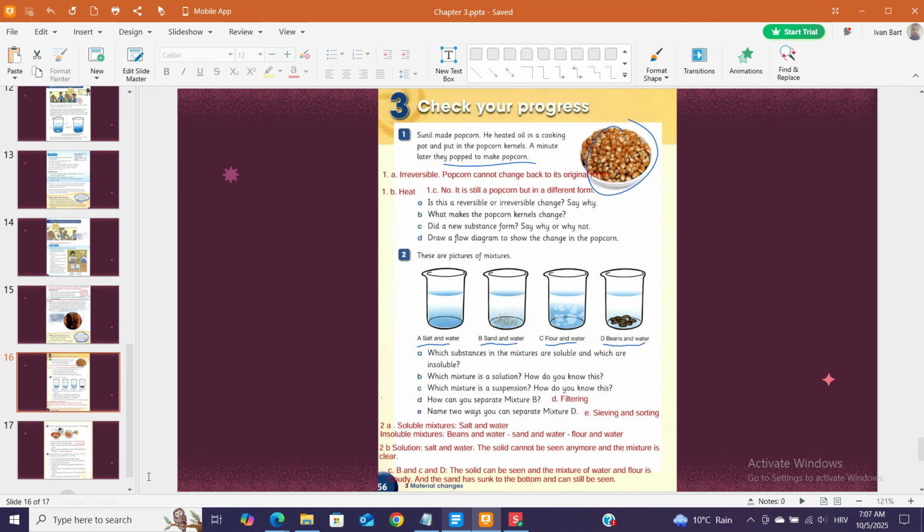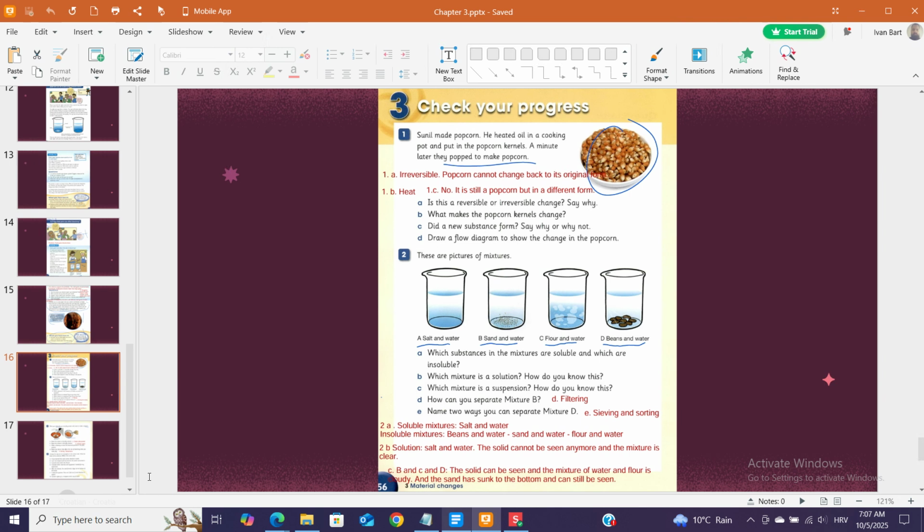E. Sieving and sorting. 2a. Soluble mixtures: salt and water. Insoluble mixtures: beans and water, sand and water, flour and water. 2b. Solution: salt and water. The solid cannot be seen anymore and the mixture is clear. C. B and C and D. The solid can be seen and the mixture of water and flour is cloudy. And the sand has sunk to the bottom and can still be seen.